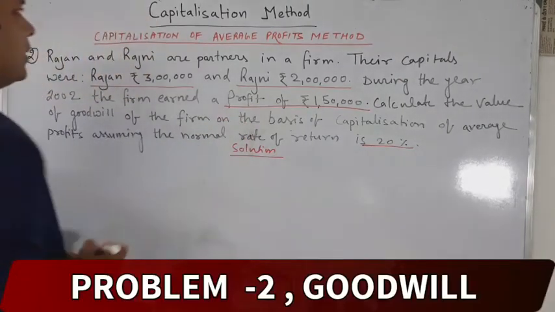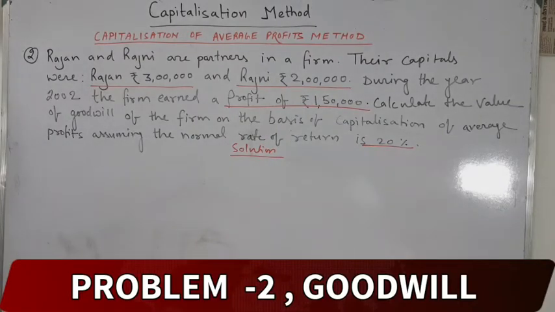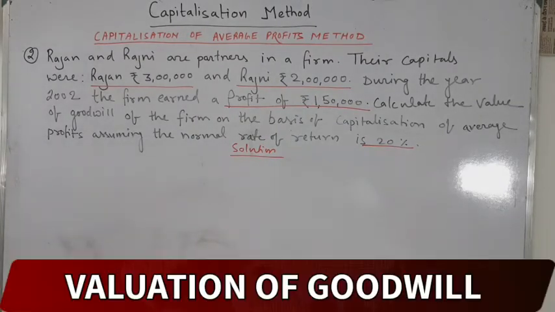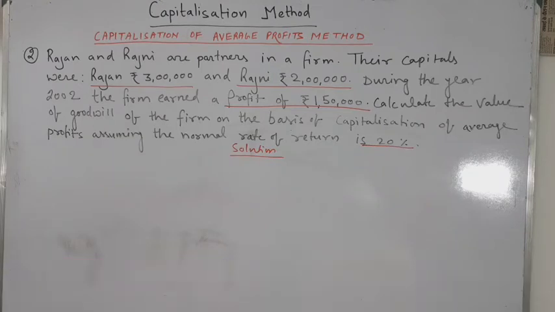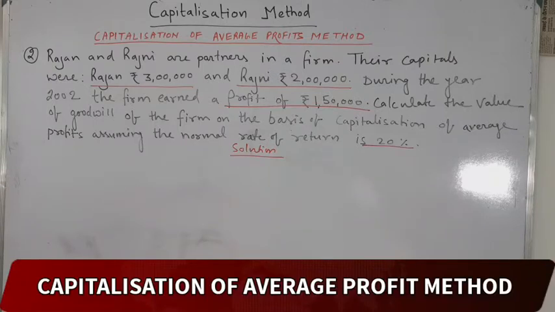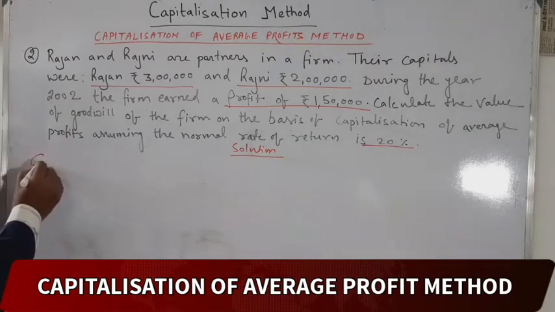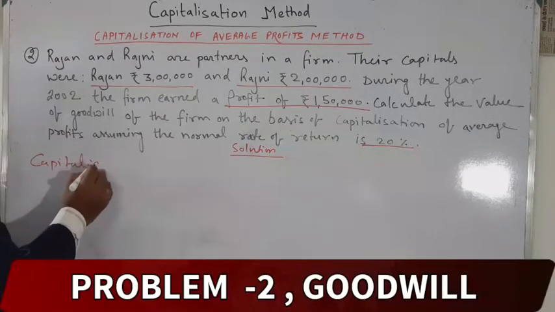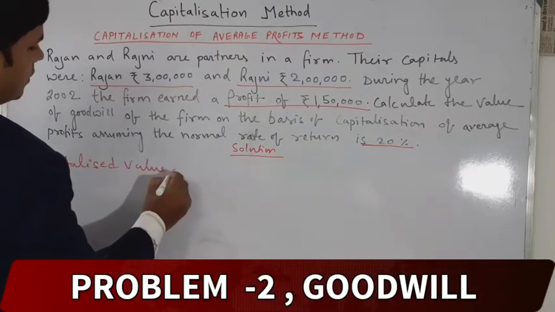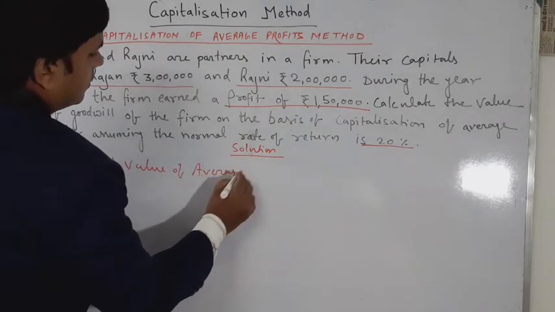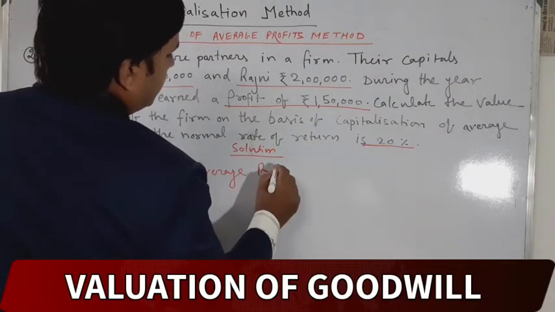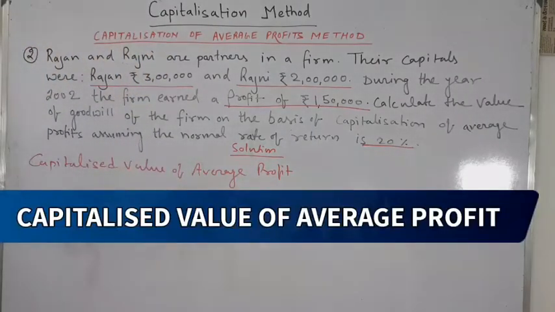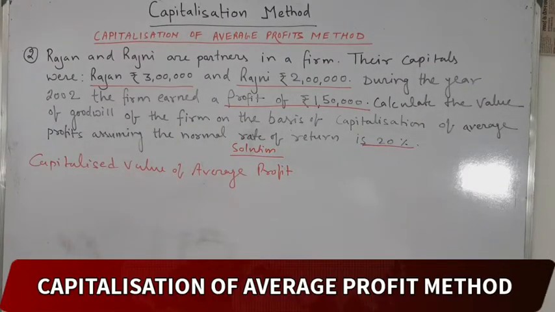We know very well the formula of the capitalization of average profit method. In the previous video I already discussed the formula under the average profit method, and you have already done it. Still, I am writing this formula again.